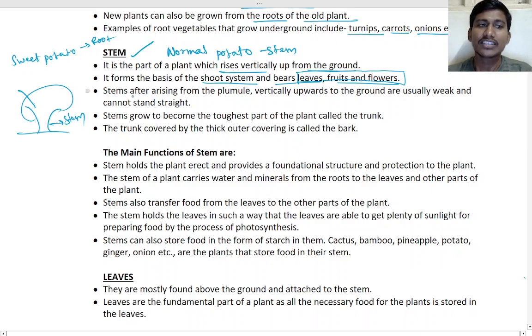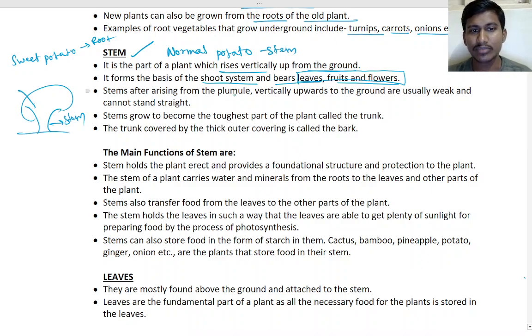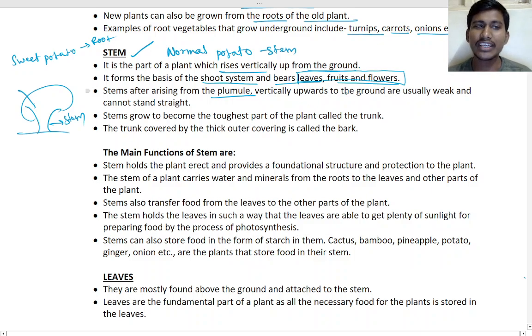Okay, stems, after rising from the plumule vertically upward from the ground, are usually weak and cannot stand straight. You may have seen small ones, when you plant it, it will be very weak. The stem will be very slender and slim, weak, so that it cannot support itself, right?